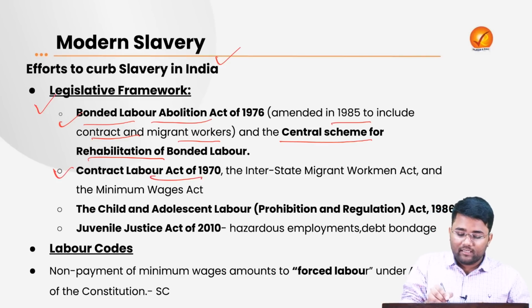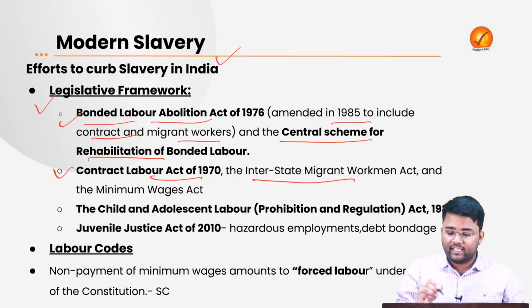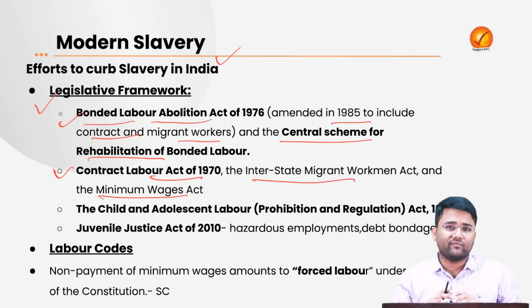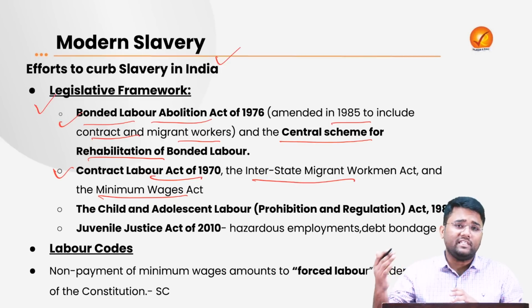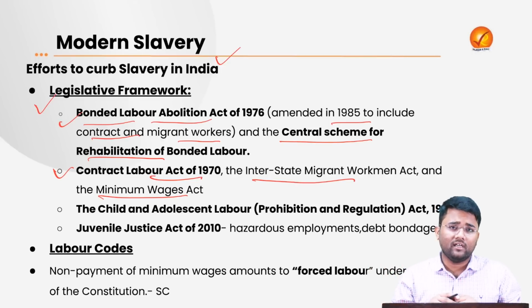Then the Contract Labor Act of 1970, the Interstate Migrant Workmen Act and the Minimum Wages Act are some of the legislative frameworks addressing the issues of employment, where it has been recommended that employment should not be discriminating towards employees. There should be minimum wages, social security benefits, and proper working conditions.